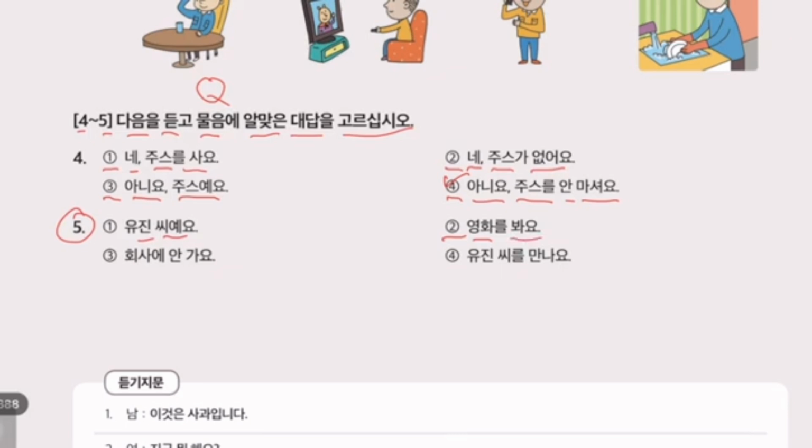Yeonghwareul bwayo. He is watching a movie. This is our answer. 3. 회사에 안 가요. Hoesa-e an gayo. I'm not going to the company. 4. 유진 씨를 만나요. Eugene-ssireul mannayo. I'm meeting with Eugene.